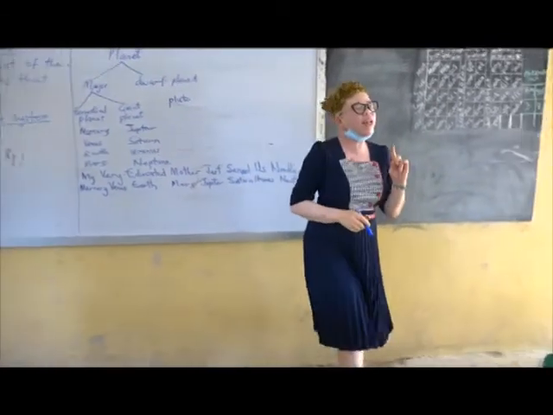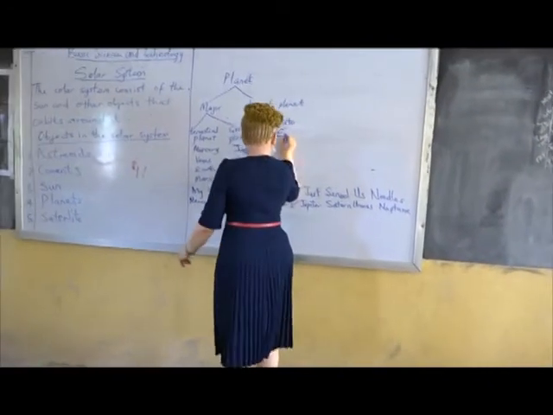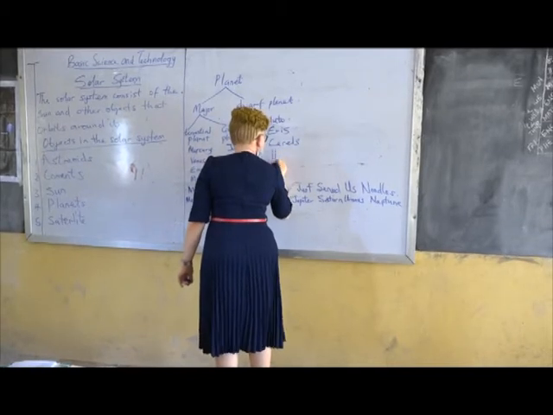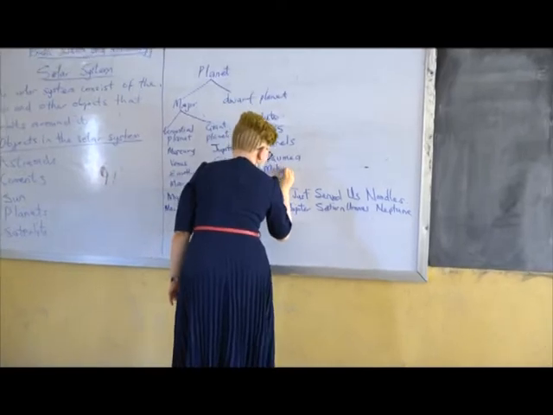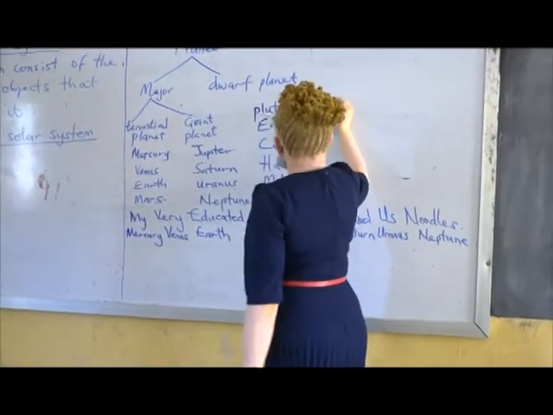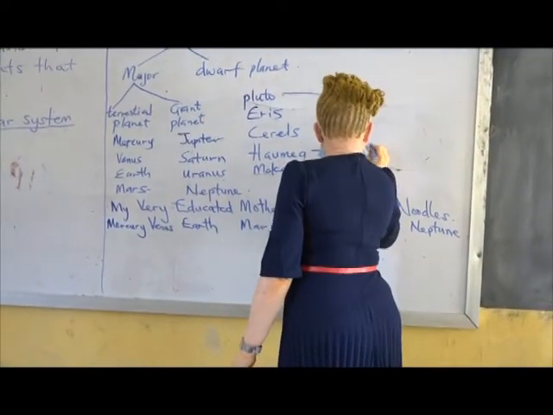There are other dwarf planets too. Another one is Eris. Say it, everybody. Eris. Then we have Ceres. We have Umia. And Make. Pluto was discovered in 1930. This one was discovered in 2006.